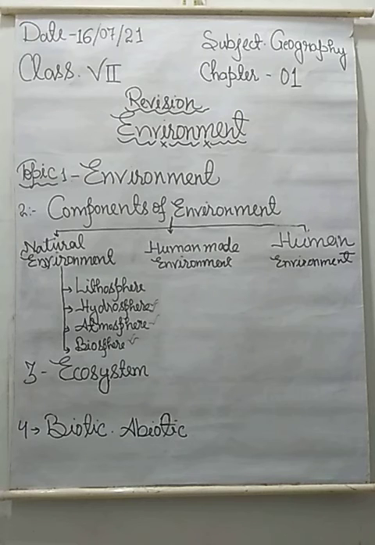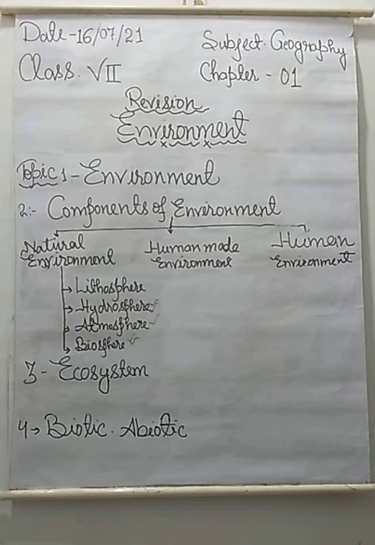In another way we can define an ecosystem: an ecosystem is a system formed by the interaction of all living organisms with each other with the help of the physical and chemical factors of the environment in which they live. And all are living with the help of each other and with the help of the transfer of energy and material.